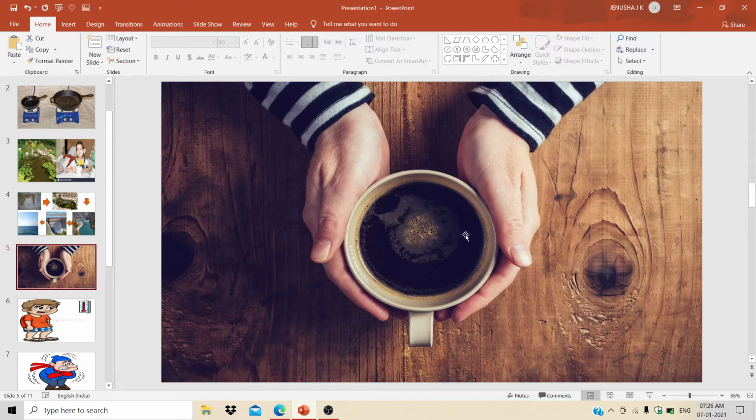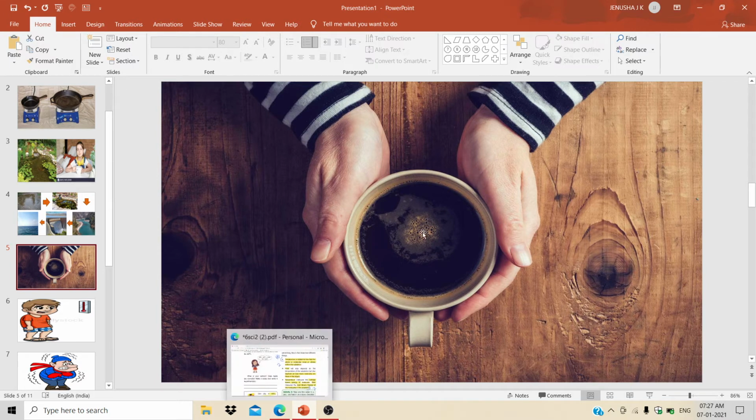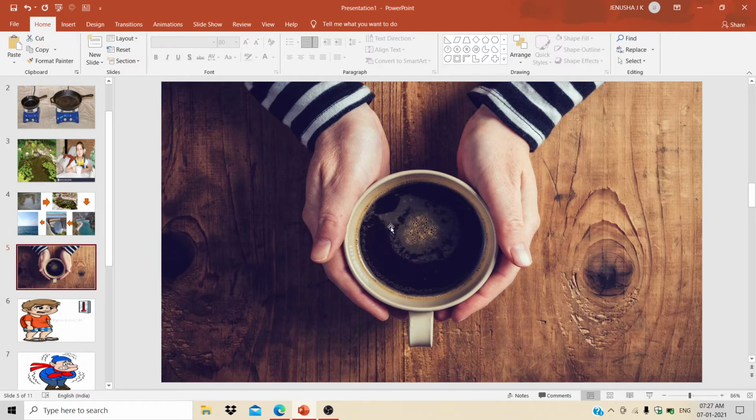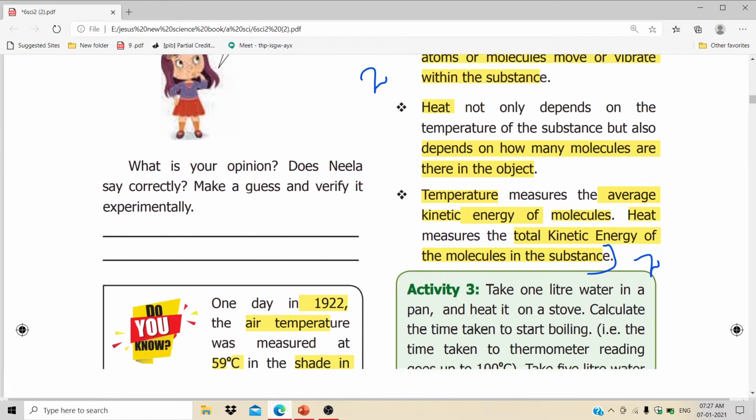So here more heat or more temperature is present, and this heat will transfer to the hand. How fast the heat is transferred between two materials or two things is related to kinetic energy. I think you understand this.